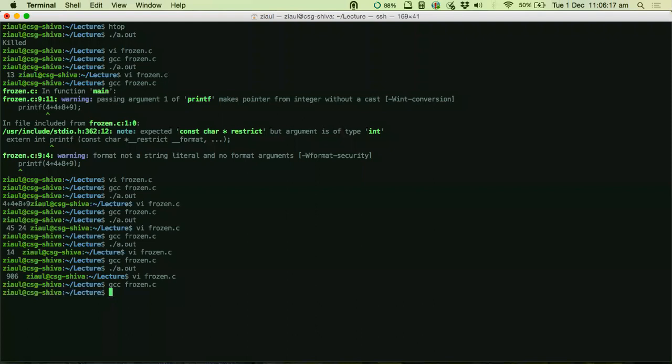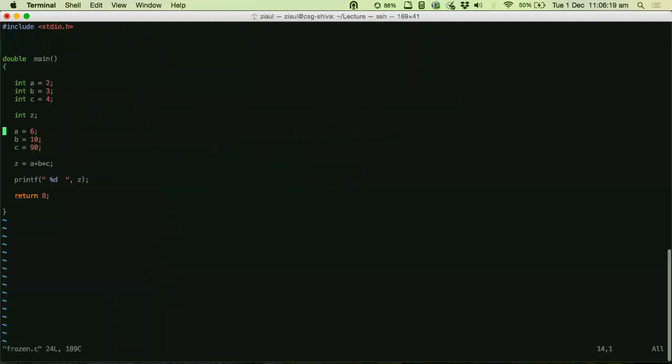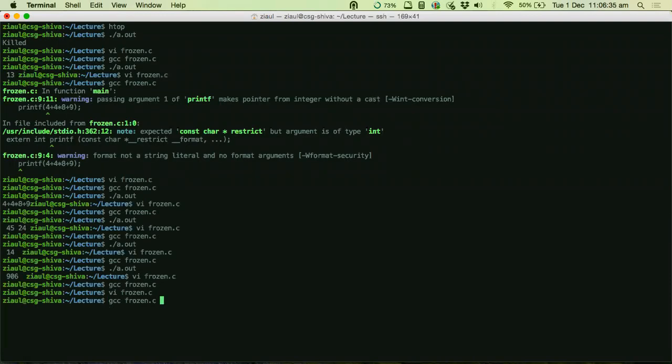I did print the value of Z, right? So what happened? Yeah, I got a value of 906.